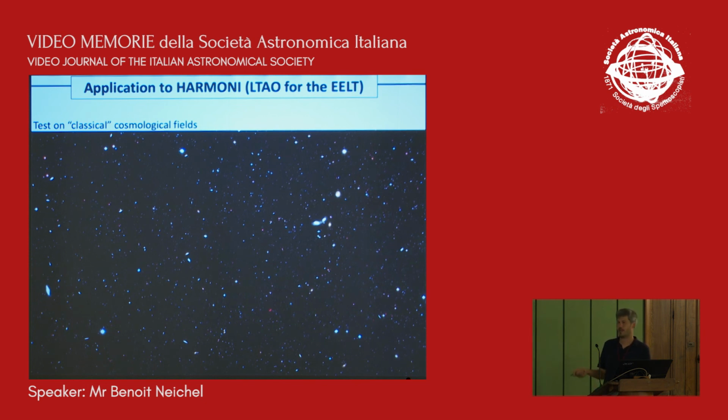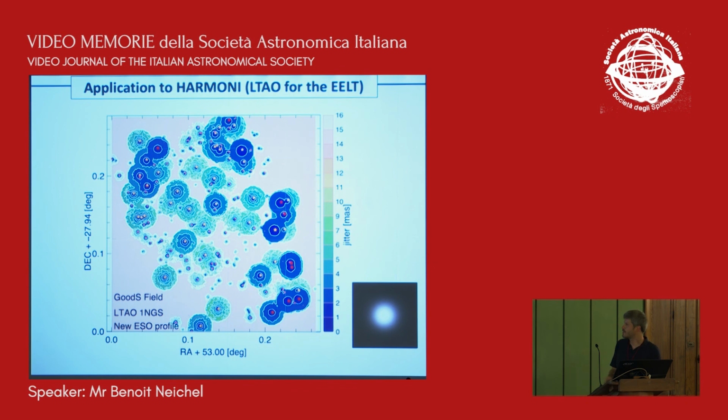So we have done that in collaboration with MORFEO and HARMONI. We've been testing some of the real fields. This one, for instance, is the GOODS field, one of the most observed cosmological fields. And here, that will be for HARMONI, for LTAO in that case. In LTAO, we use just one natural guide star. And this is the expected jitter on the field, depending on the star position. Basically, blue is good because you have a low jitter, and pink is bad because you have a high jitter, or it may be infinite, actually, because there's no star close enough.